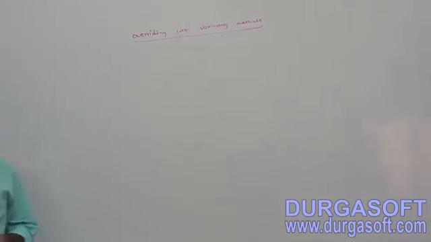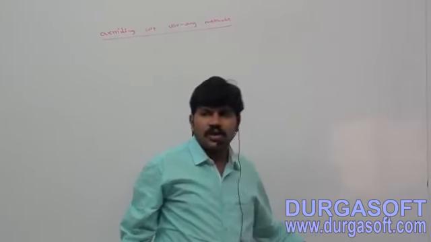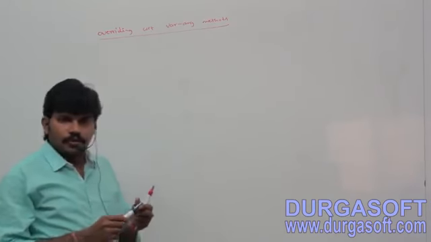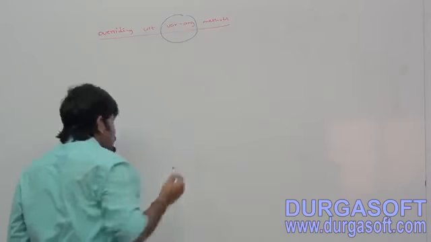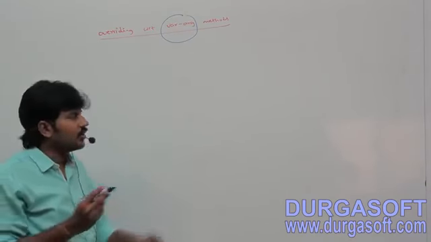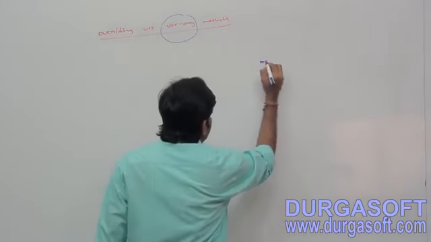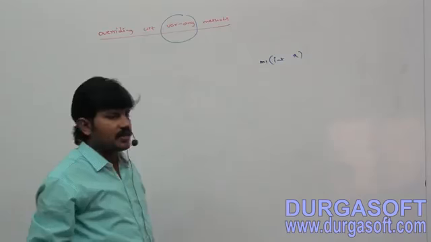It is not required to explain what a varargs method is, but I hope you are aware of this new concept which came in the 1.5 version. Take m1 of int x.